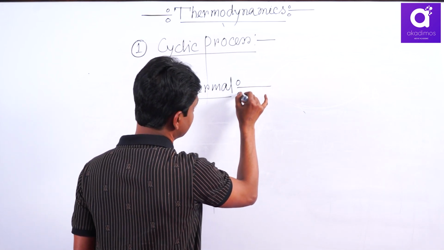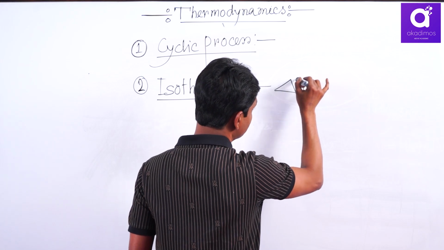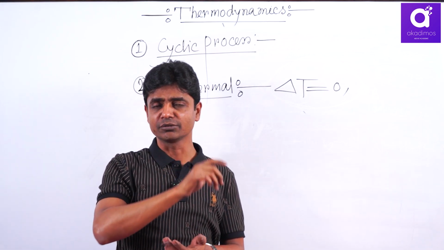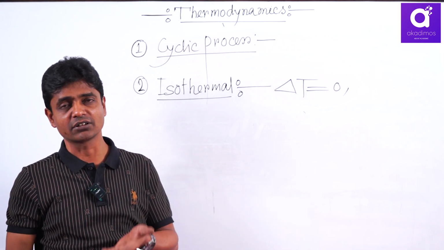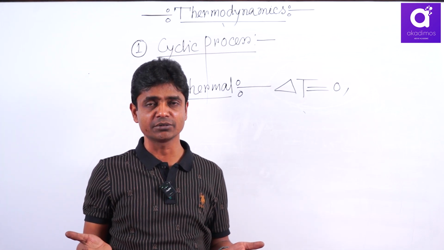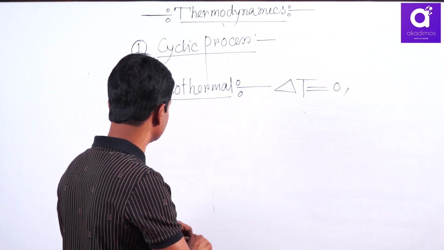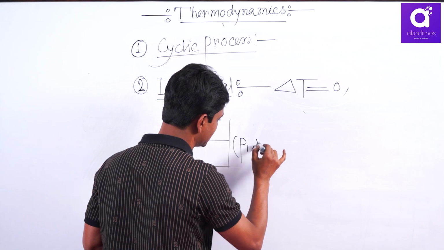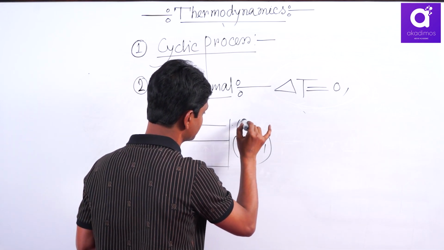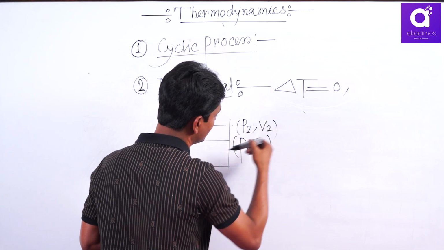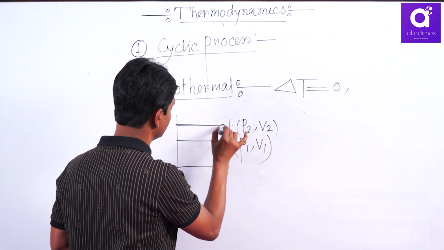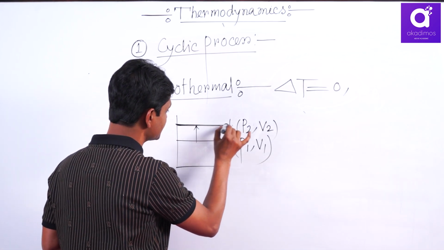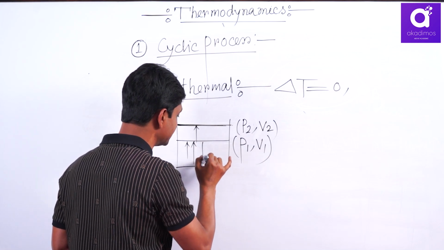isothermal process, there the temperature is constant, that means change of temperature is 0. Now I will discuss. For example, you are doing Boyle's experiment. You are decreasing pressure, there occurs volume increase. Initial P1 V1, final pressure P2 V2. Now this change may be expansion, or you can take contraction as an example. Here I am taking expansion, initial P1 V1, final P2 V2, and this expansion, I told you, is work done by the system. And if the system does work, then its energy decreases.